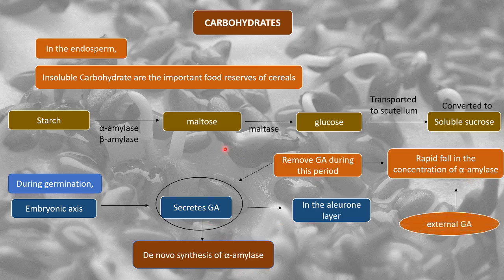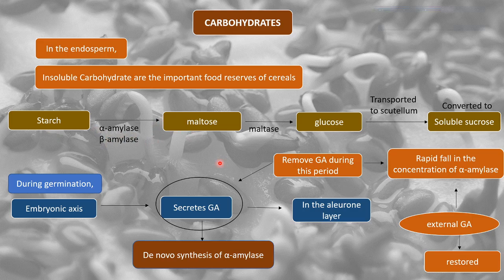amylase, and if alpha amylase is not there, maltose is not going to be formed. So the process will get hindered. But this process can again be restored if we supply external GA. Then the process will be restored, because all we need for the formation of alpha amylase is GA. So this can be provided externally, artificially, so that the process of alpha amylase formation starts, and this leads to the formation of starch and maltose.